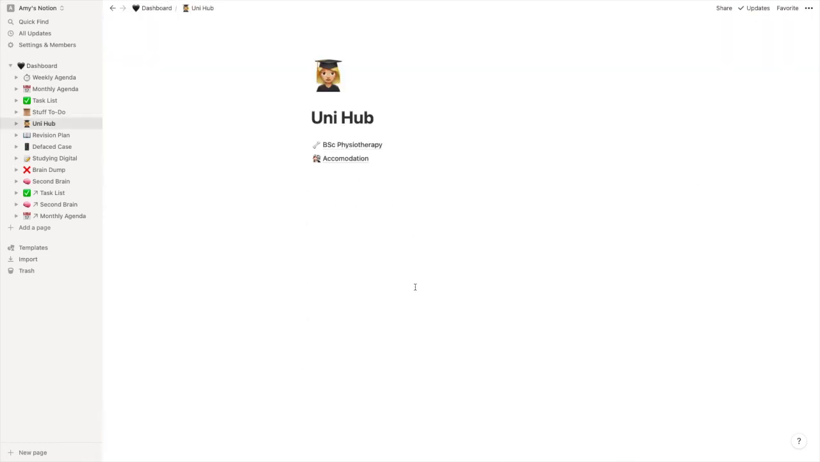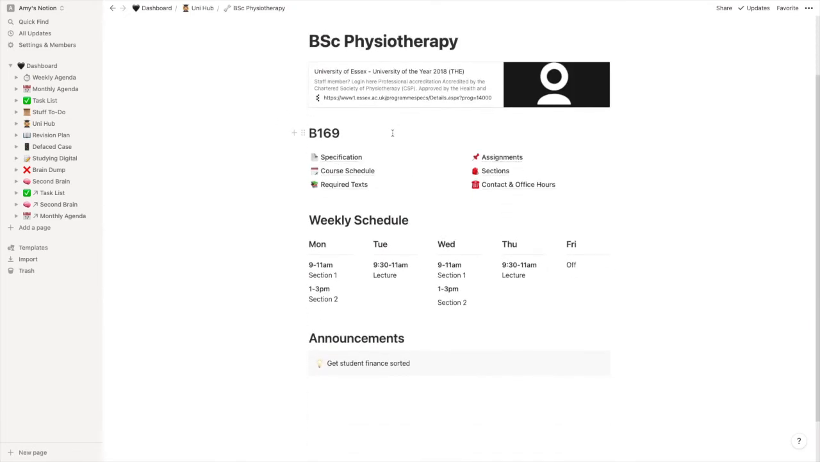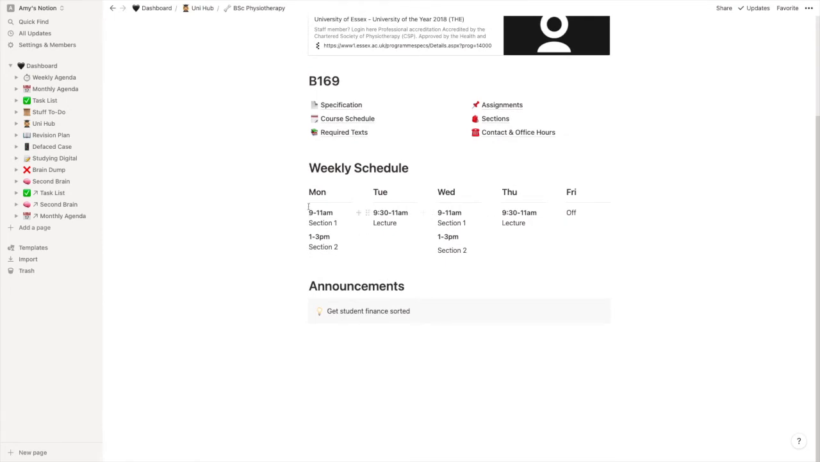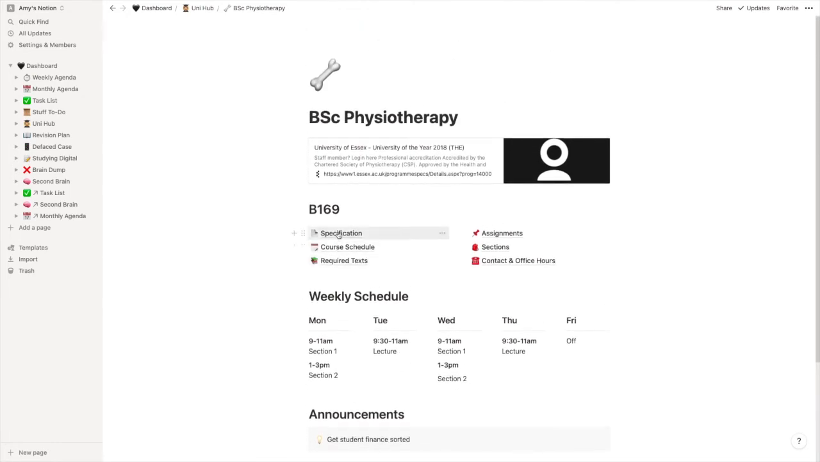Next we have my Uni Hub, which is basically just my little database of everything for when I start in October. So here's the course I'm doing. It's a physiotherapy course at the University of Essex, and this is not my actual schedule, it's just a sample one there, but I will be filling that in when I need to. And then I've got a little announcement that says get student finance sorted, which I have done now.